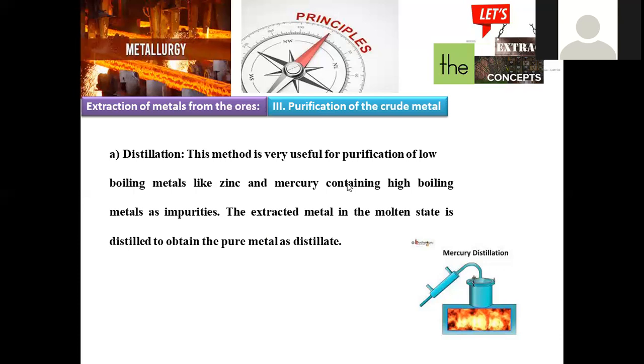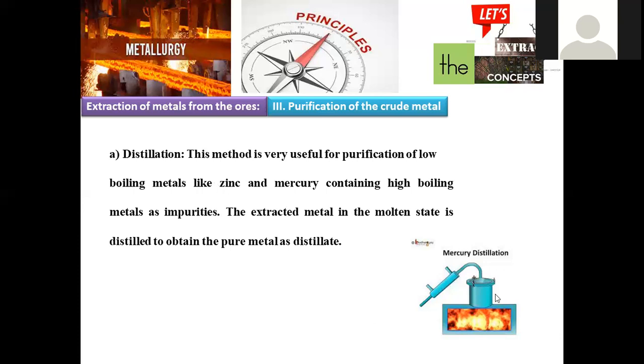And we also have a second condition where impurities have higher melting and boiling point values, and our metal of refining has lower melting and boiling point values, right? So in that case, for example, I'm taking zinc, and the impurities have a higher melting point value when compared to zinc. In that case, how can we purify?